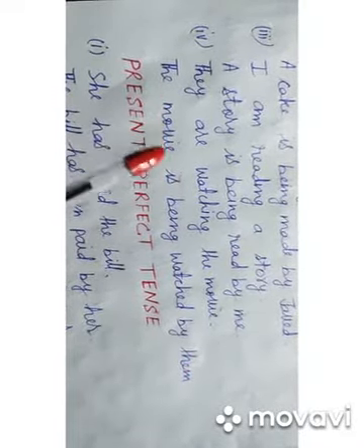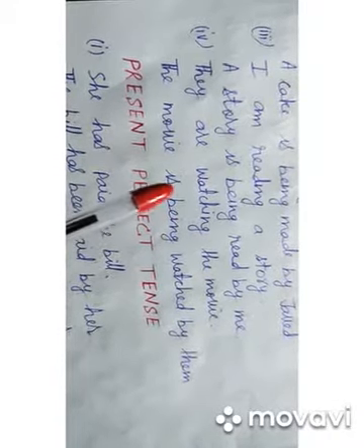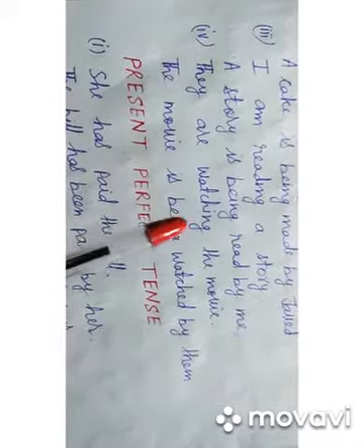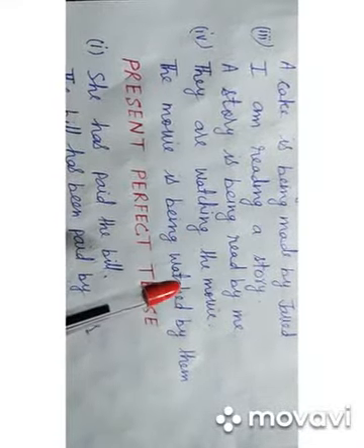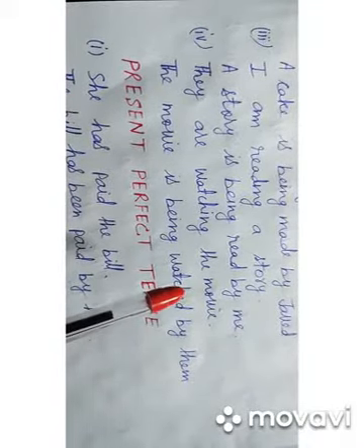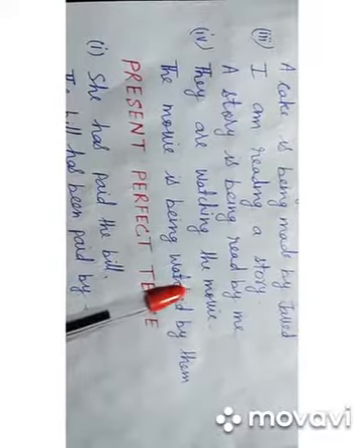Since the movie is in singular form, that is why the helping verb is has been used. Then we have used being and verb third form watched has been used, which is the third form of the verb watch.